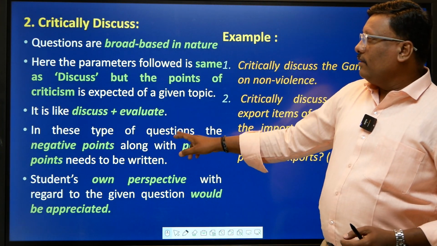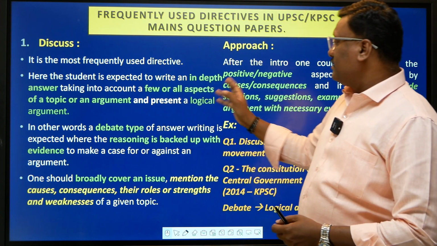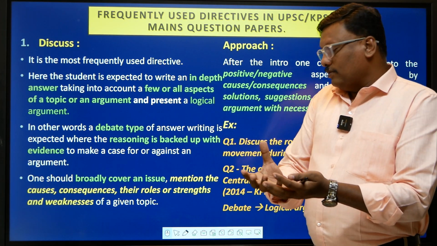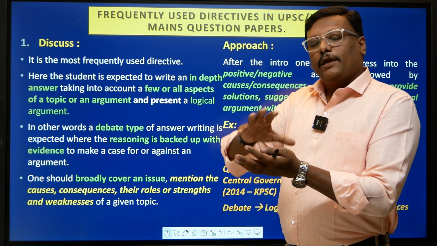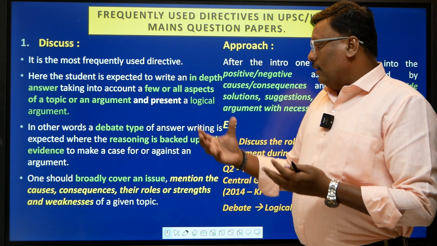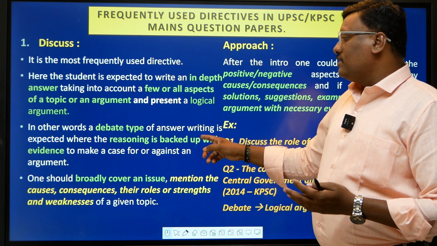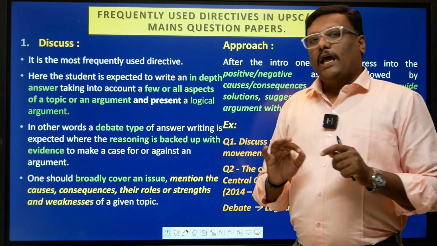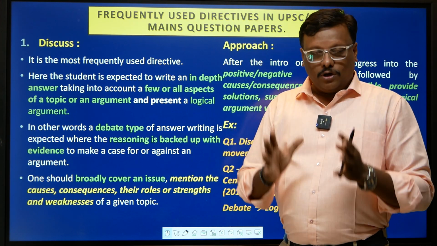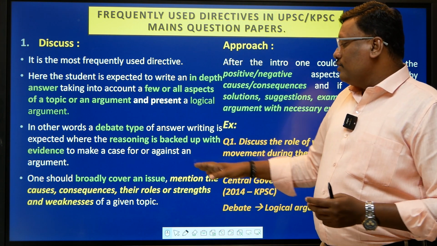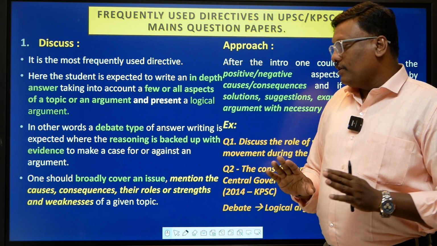So it is like a debate type of question where you take up an issue and try to analyze it, or you provide an argument using your reasoning, and it is sufficiently backed up with evidence. So you should have a broader understanding of the topic, and a broader coverage of the issue is expected of you.